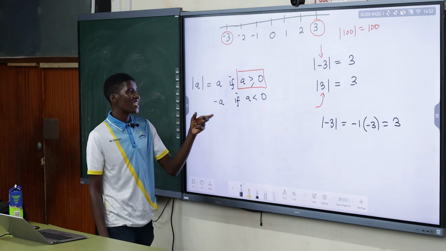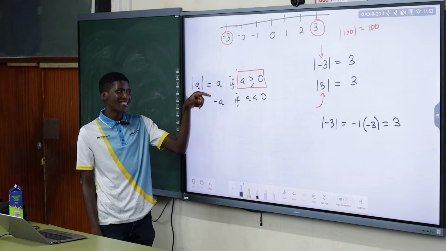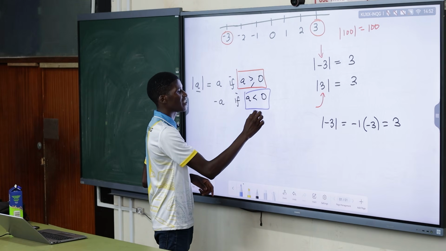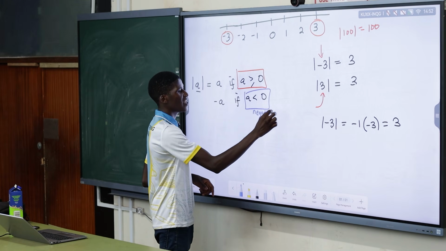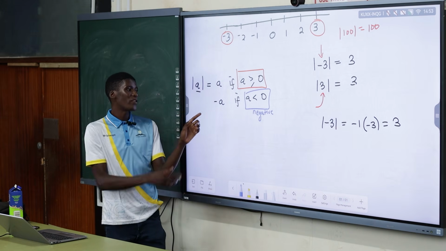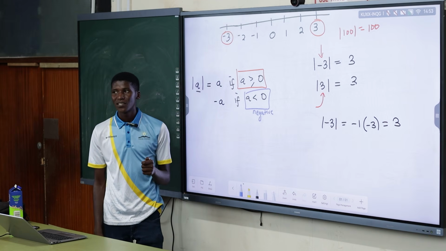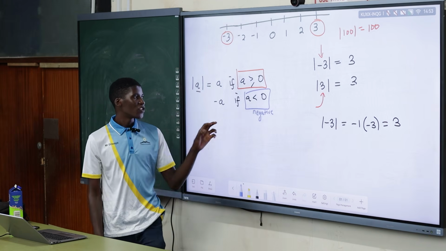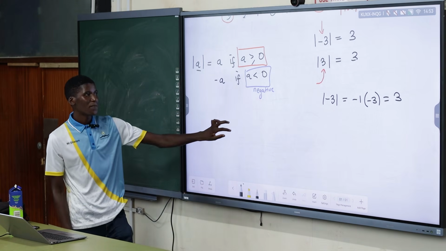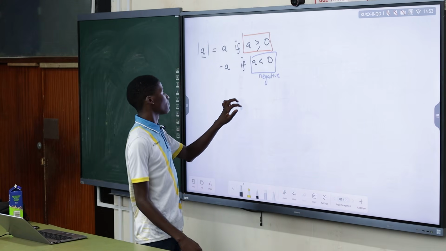So basically, in other words, I'm trying to say if A is a number that is less than 0, meaning A is negative, then the absolute value, how do we get it? We say negative 1 times that number. You see? Yeah. So this is the general definition of the absolute value: just simply the distance of a number away from 0.